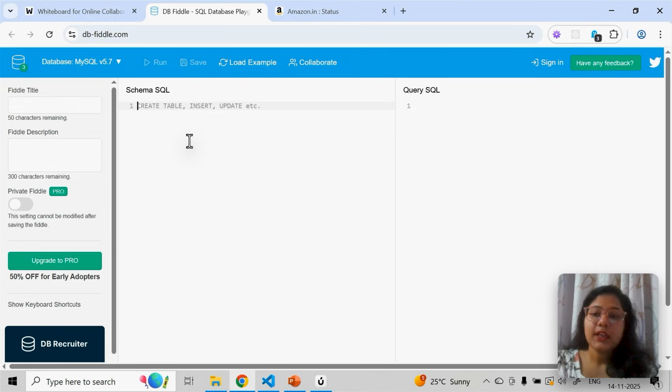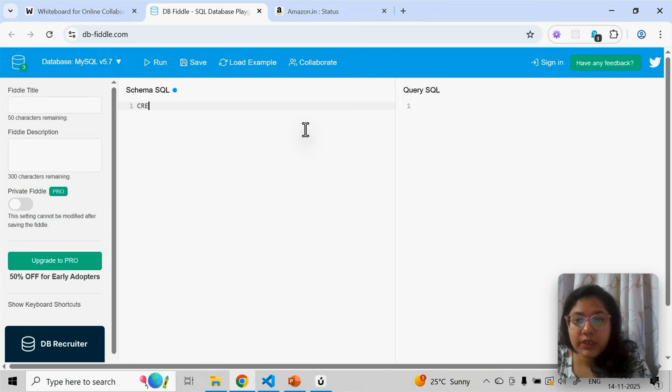Here on the left side, we will do all the create table and insert data queries. On the right side, we will do all the retrieval related queries. For example, if I want to get the table data, I'll do all those queries on the right side. Once I write, you will also know which query I'm writing on the right and which on the left. So let's start with how to create a table.